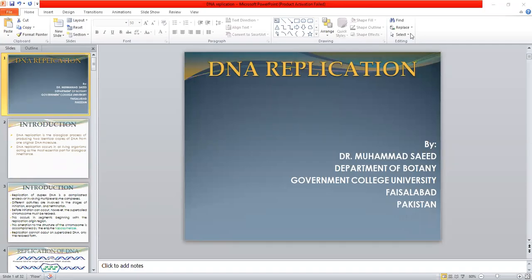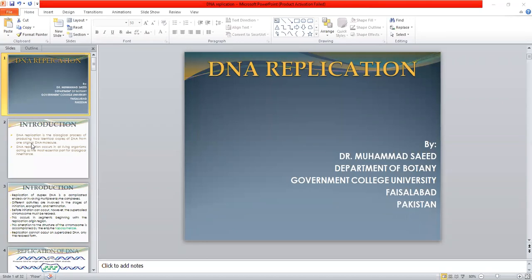The lecture today is about DNA replication. DNA replication is a very important biological process during inheritance, as well as during the DNA repair reactions caused by different types of DNA damaging agents present in the environment.